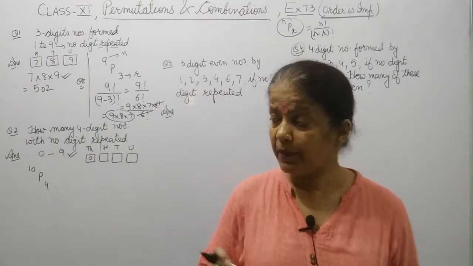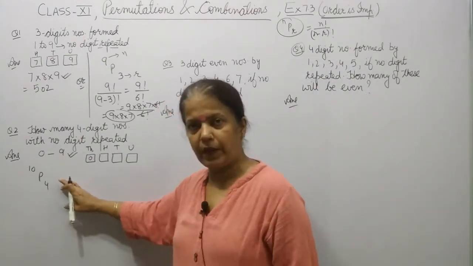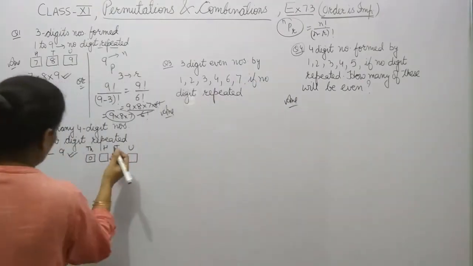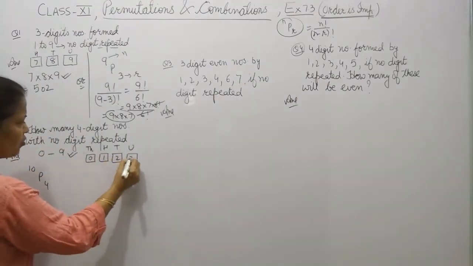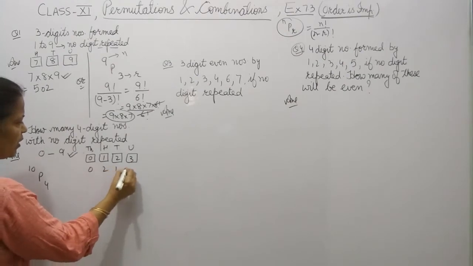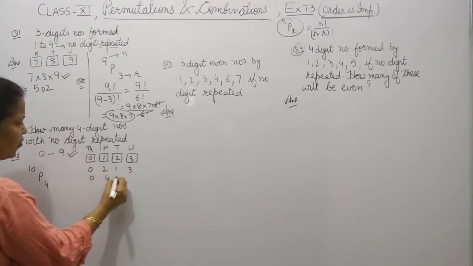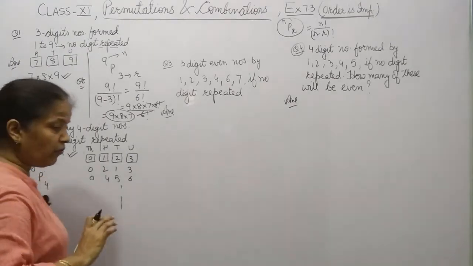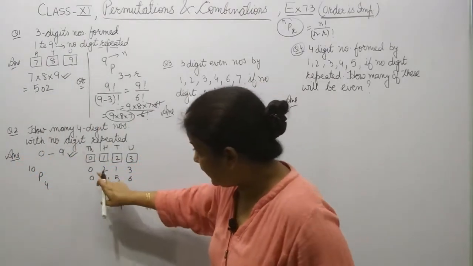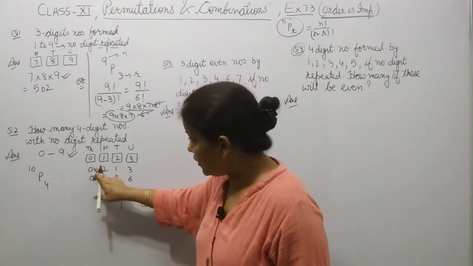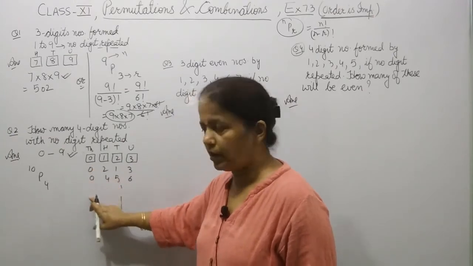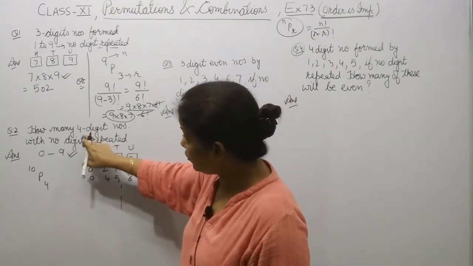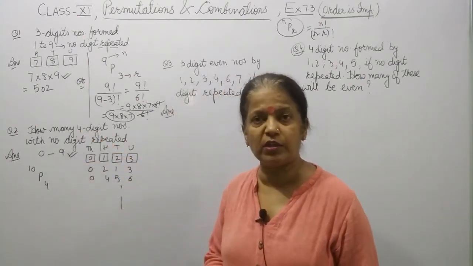10P4. Now in this 10P4, numbers like these are also being included. It can be any number like 1, 2, 3 or 0, 2, 1, 3 or 0, 4, 5, 6. So in 10P4 these numbers are also included, in which 0 is written at the 1000th place. But according to the question, we have to make 4-digit numbers only.